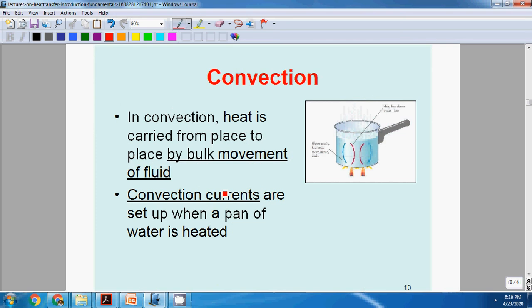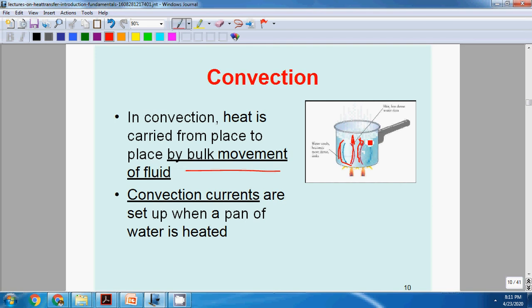In convection, heat transfer is carried out by the bulk motion of the fluid. Suppose you heat water in a container, there will be heat transfer. The water from the bottom gets heated up, it loses its density and rises in the upward direction, and the water at the top has higher density, therefore it moves in the downward direction. Therefore a convection current will form like this.